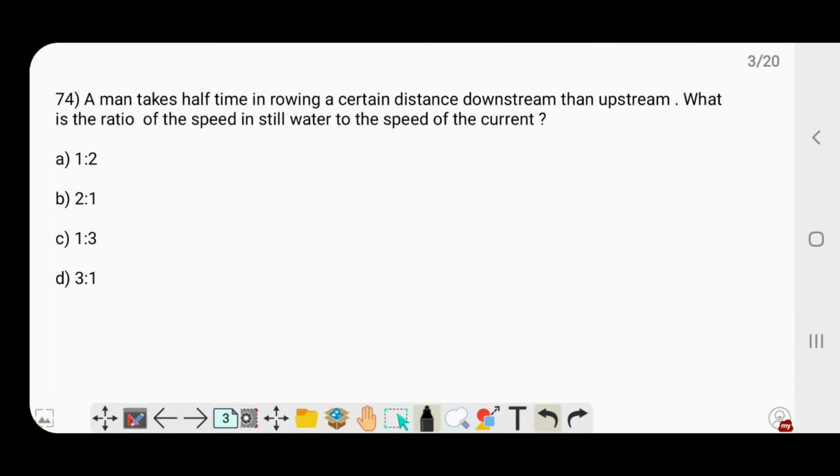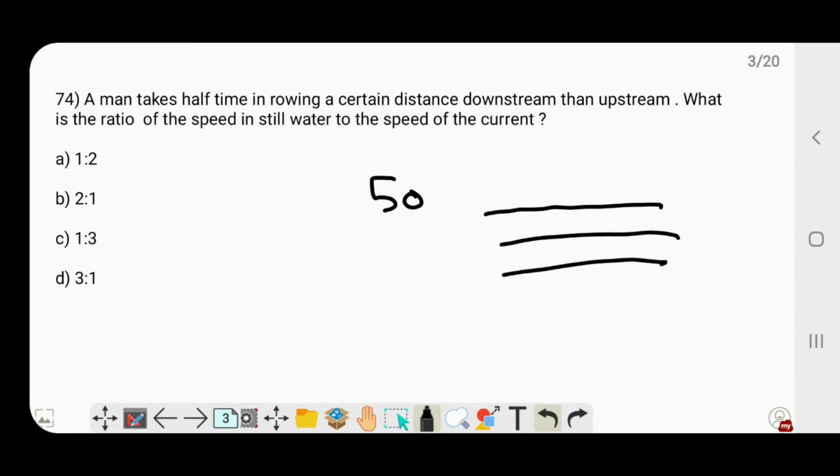Let's go to the 74th question. A man takes half the time in rowing a certain distance downstream than upstream. What is the ratio of the speed in still water to the speed of the current? Supposing the boat has a speed of, say, 50 kilometers per hour, and there's a river over here, and its speed is, say, 10 kilometers per hour,